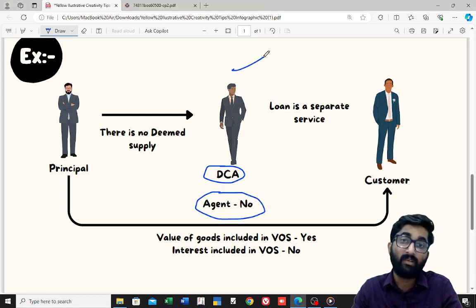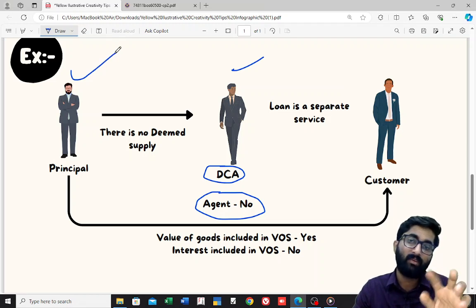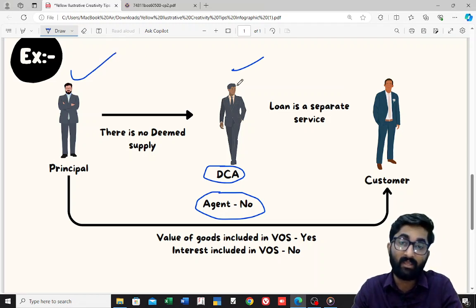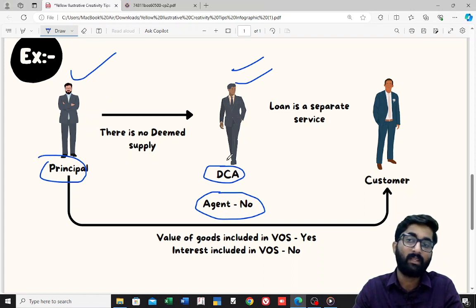As per para 3, he is giving the invoice in the name of the principal. That means he is not an agent.